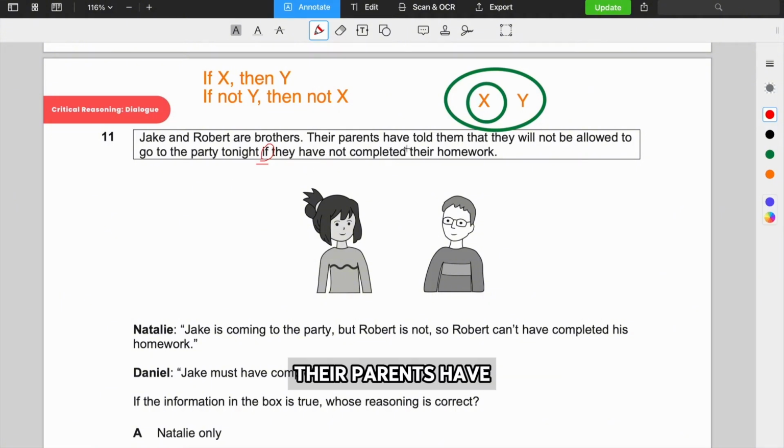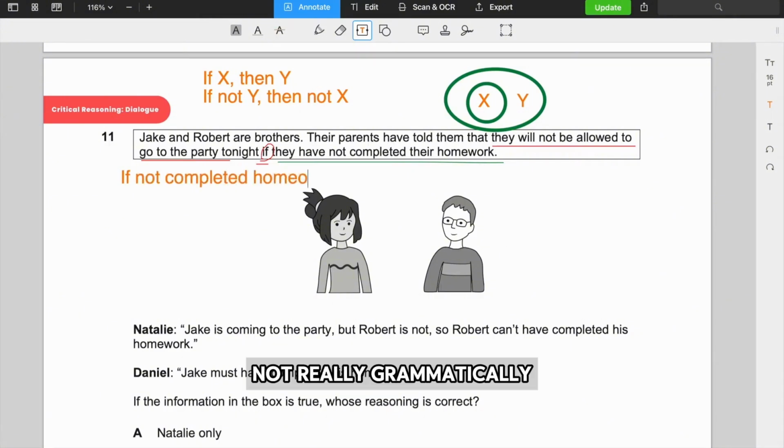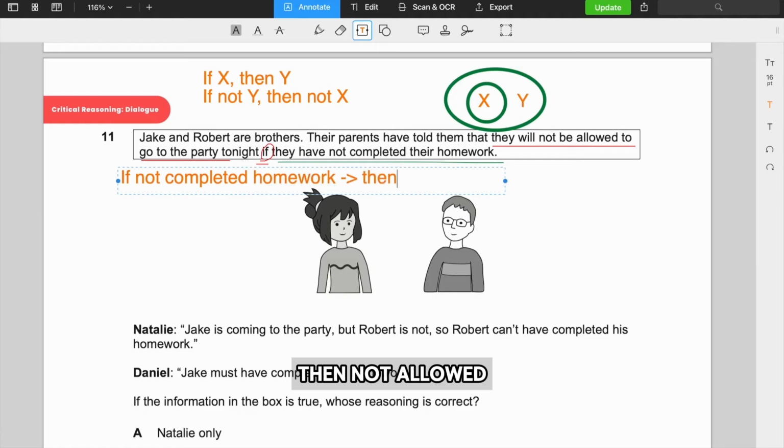Jake and Robert are brothers. Their parents have told them they will not be allowed to go to the party if they have not completed their homework. So the format is, if they have not completed their homework, then they will not be allowed to go to the party tonight. So let's just write this out in the if X then Y format. If not completed homework, and this is not really grammatically correct, so just bear with me. If not completed homework, then not allowed to party.